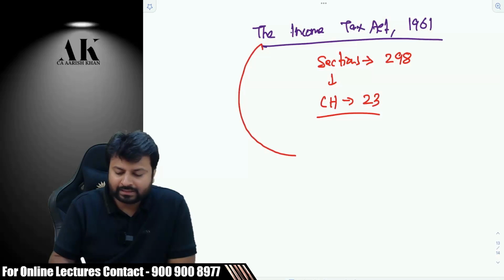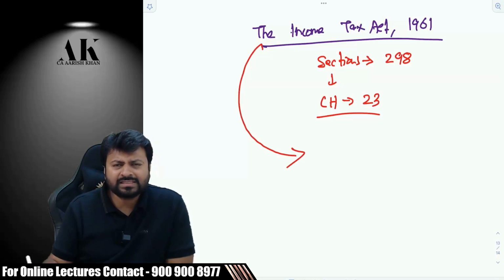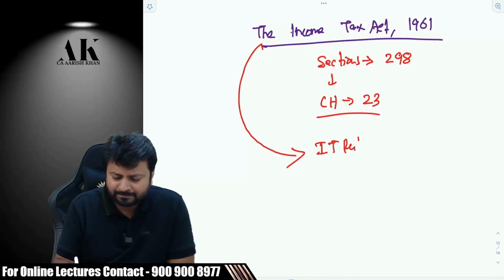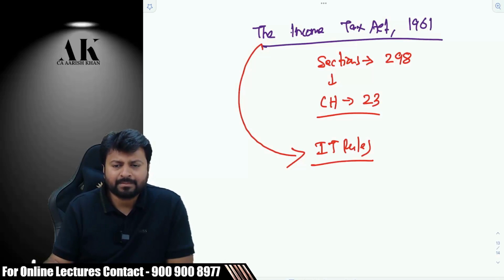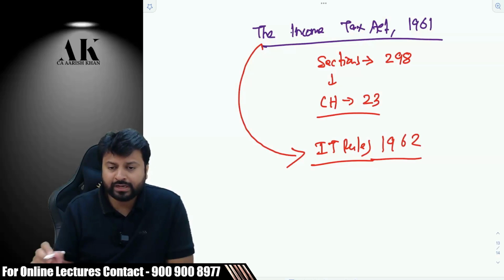But apart from that, does income tax law also have income tax rules? What is the year of the income tax rules? 1962. Okay.